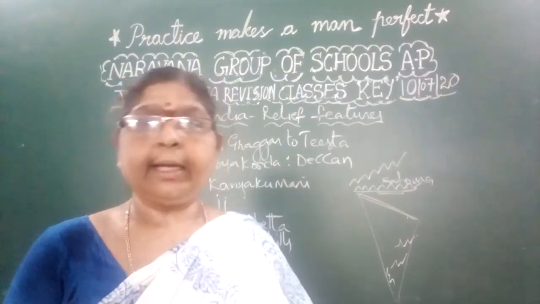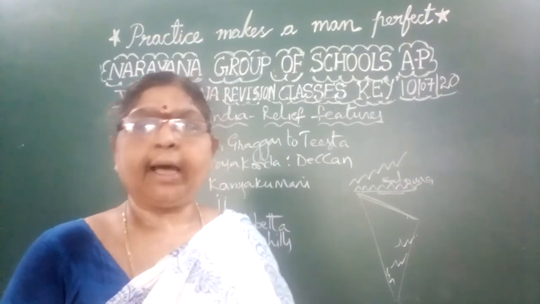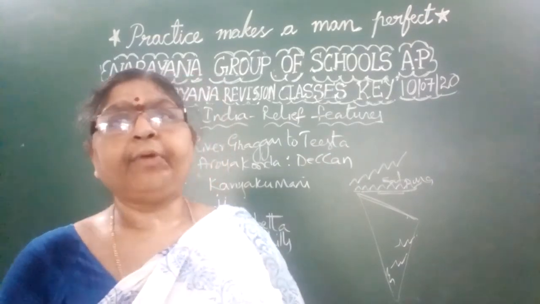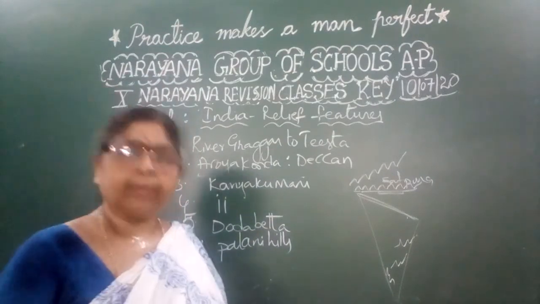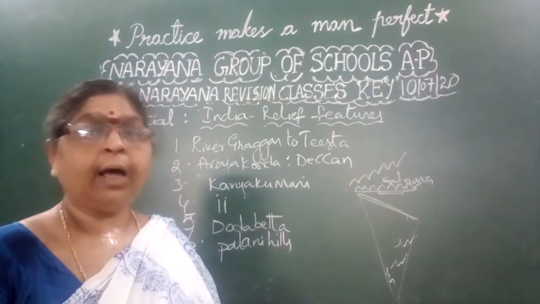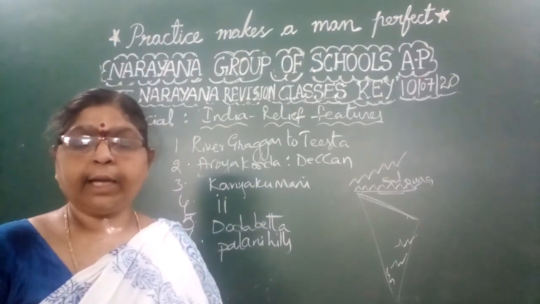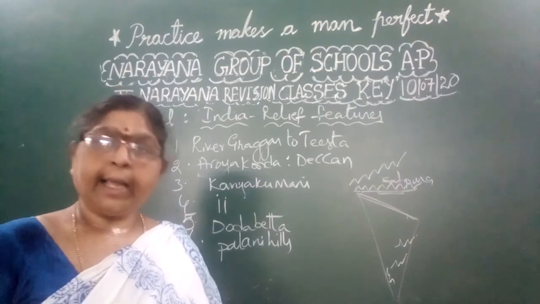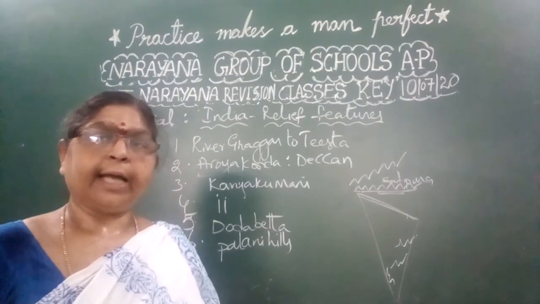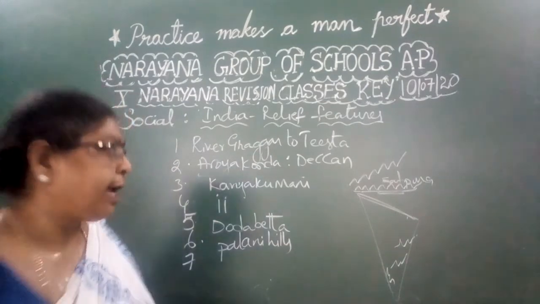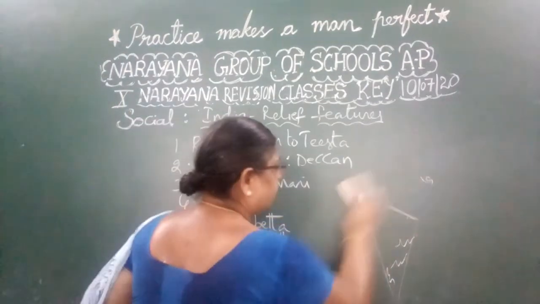Now we are answering one more question. They have given one question: arrange the following from the highest order to the lowest order. Highest to the lowest. And what are the things that they have given? Araikonda, Dodabetta, Anaimudi and Kanchenjunga. They have given 4 peaks and we have to write them from the highest to the lowest.